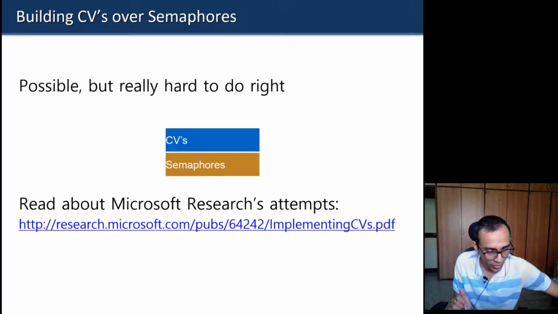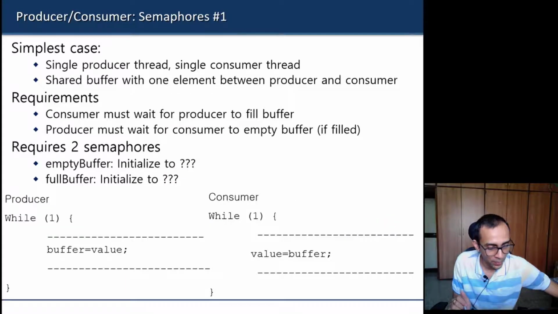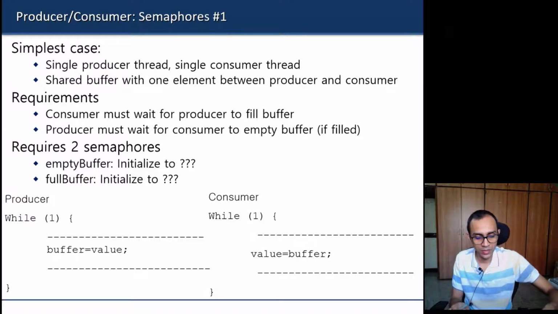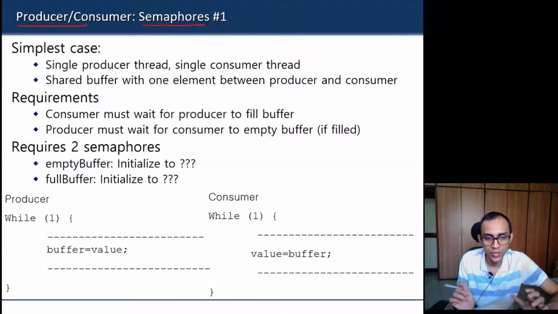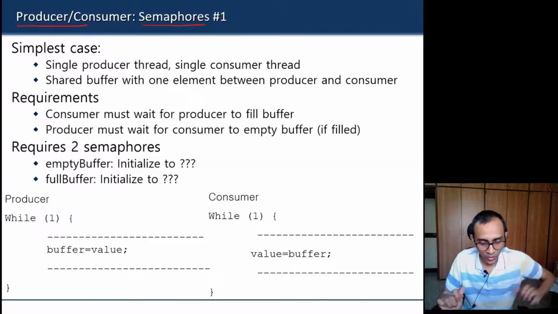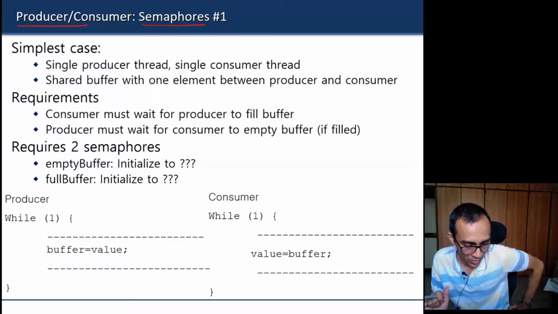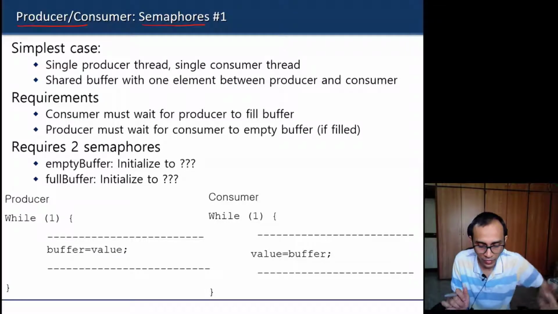It will be a little complex to discuss here, but what we will do is revisit some problems that we solved using locks and condition variables, like the producer-consumer problem, and see how we can implement them using semaphores. Then probably we'll also discuss some other concurrency problems using semaphores.